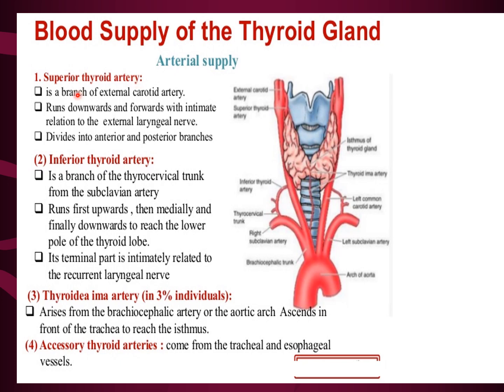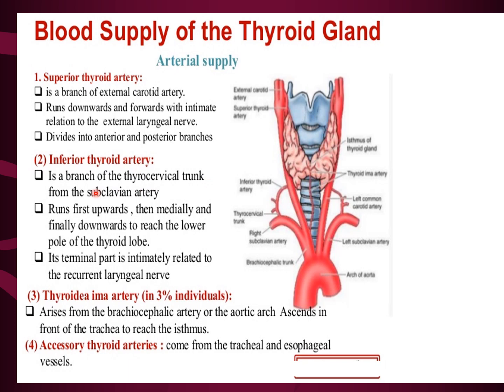It is a branch of the external carotid, runs downwards and forwards with intimate relation to the external laryngeal nerve. So this is the superior thyroid artery. It runs intimately related to the external laryngeal nerve, and divides into anterior and posterior branches.